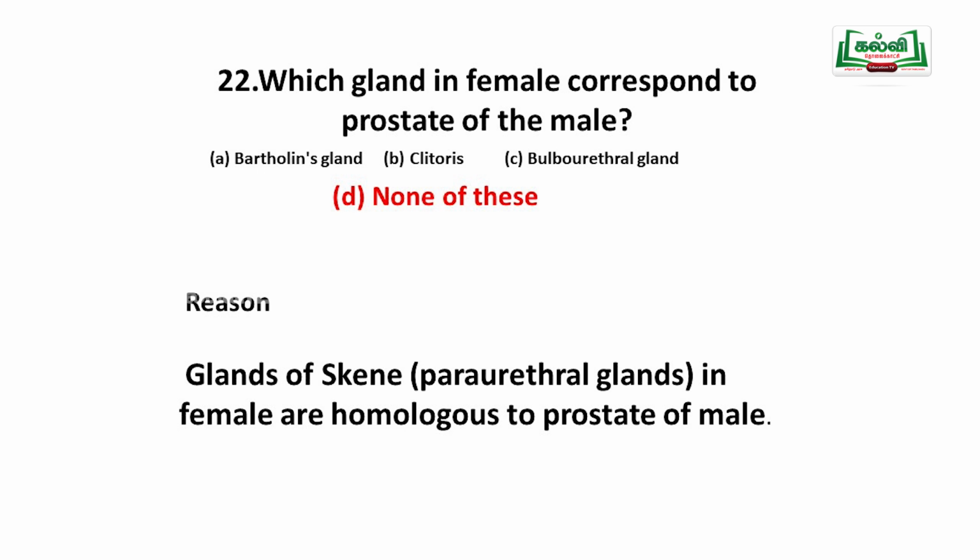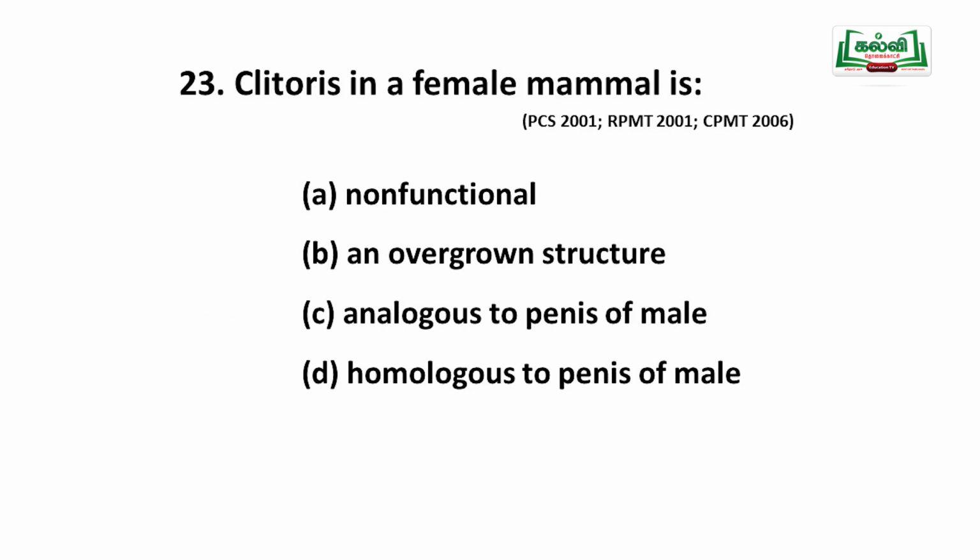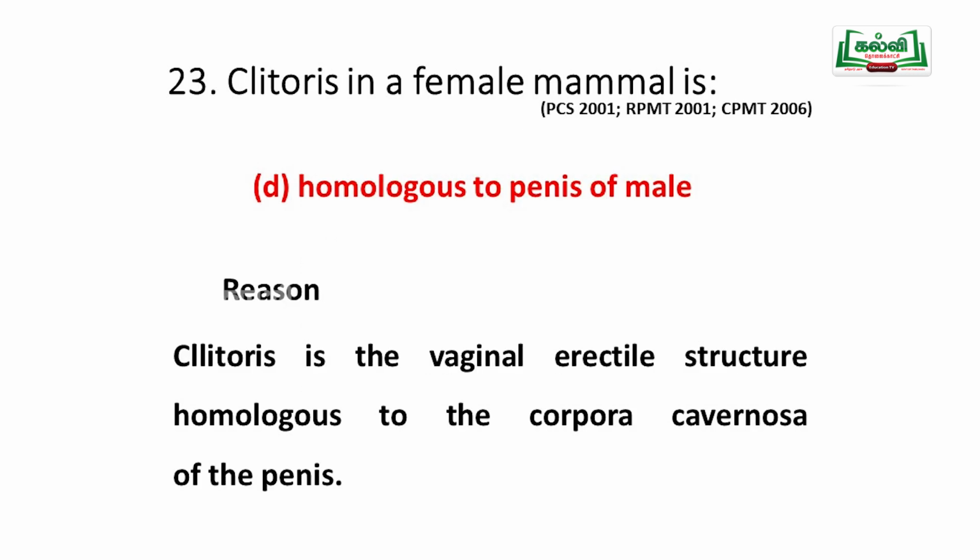The next one, clitoris. The clitoris in a female mammal is said to be a non-functional and overgrown structure, analogous to the penis of the male. Non-functional is wrong, and it is not analogous to the penis of the male; it is homologous to the penis of the male.